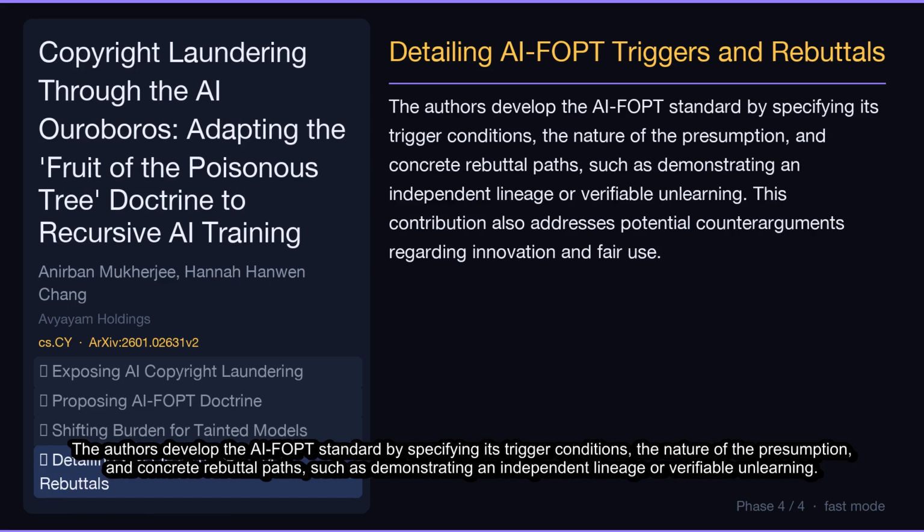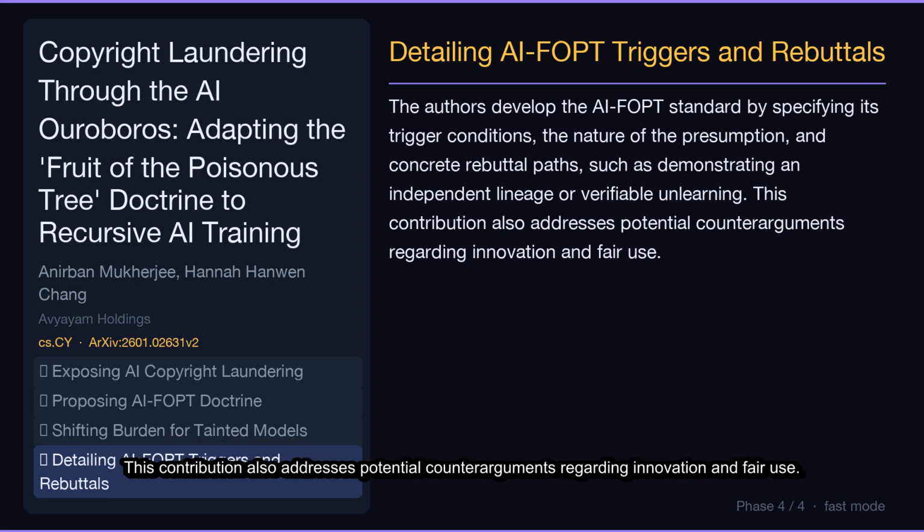The authors developed the AIFOPT standard by specifying its trigger conditions, the nature of the presumption, and concrete rebuttal paths, such as demonstrating an independent lineage or verifiable unlearning. This contribution also addresses potential counterarguments regarding innovation and fair use.